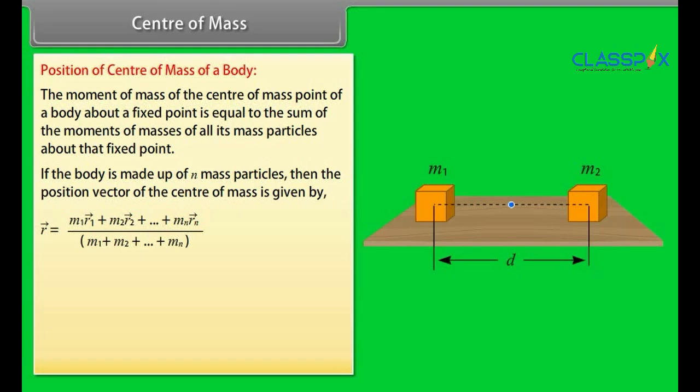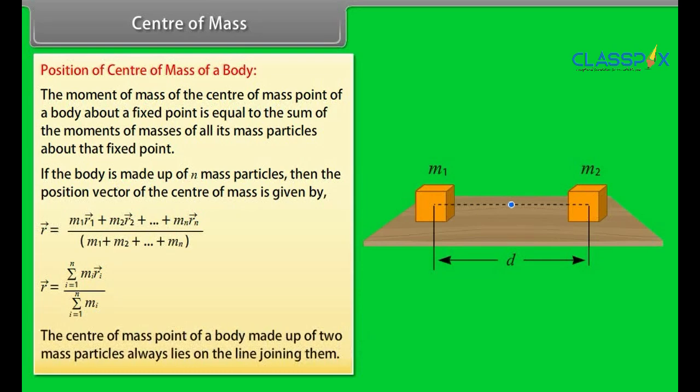On summarizing the above relation, we get r vector = summation from i = 1 to n of mi ri vector, divided by summation from i = 1 to n of mi. The center of mass point of a body made up of two mass particles always lies on the line joining them.